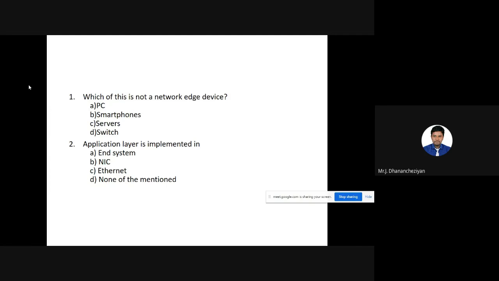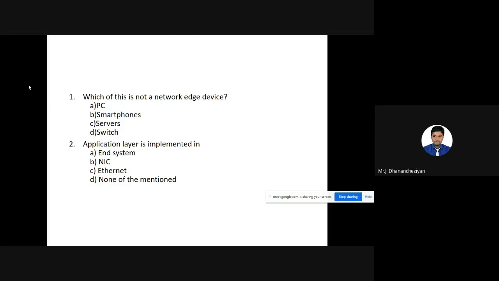PC, smartphone, and servers always happen to be end devices. We may think a server is a part of the network devices, but a server will never be a network infrastructure device. It will be an end device. A server is kept even at the organization side or at the end user side. A server is always kept as an end device. So all three options are ruled out. Only one option is left, which is a switch. So for the first question, option D is the right option. To answer this question, we need to know what an edge device is.